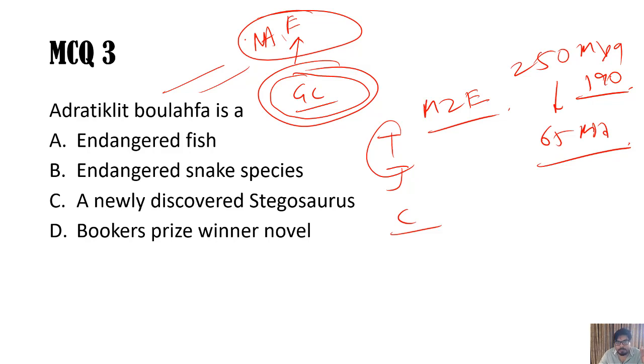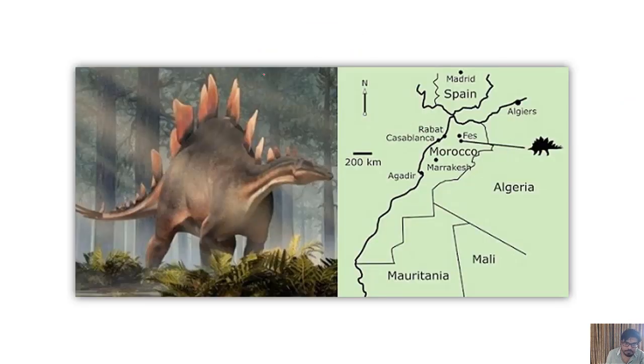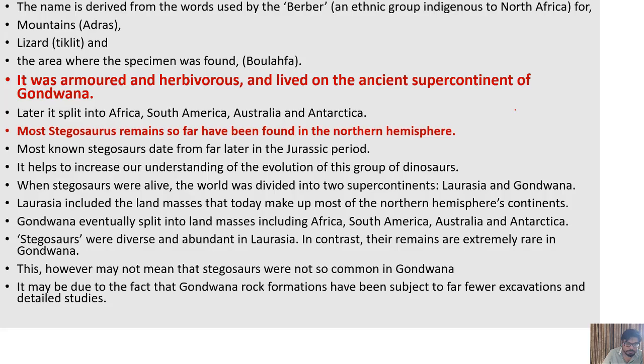So mainly the remains of the dinosaurs are normally found in the Northern Hemisphere part, and it is the first time that in the North Africa region, in the Atlas Mountains, these remains are found. So Adra means mountain, Tiklit means the lizard, and Bolafa is the place where these remains are found. So Adra, Tiklit, Bolafa. You must see that Stegosaurus, they were the herbivorous dinosaurs. So huge but herbivorous. And that's the map there. So it is the northwestern part of Africa where these are found.